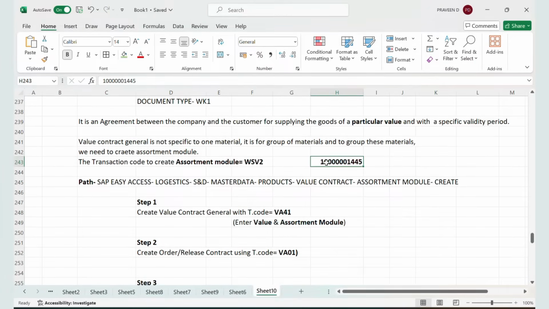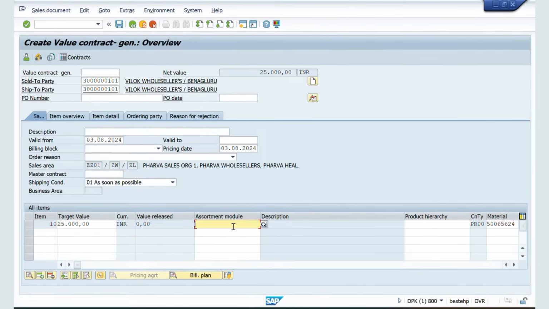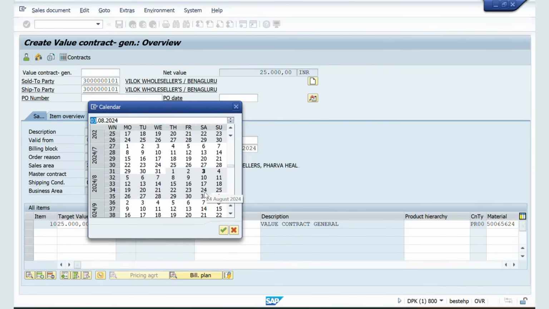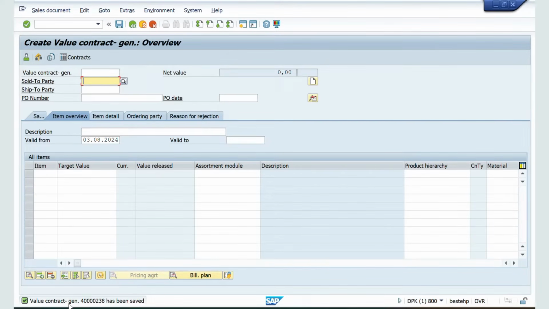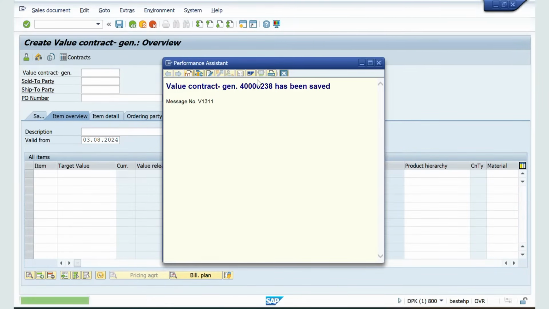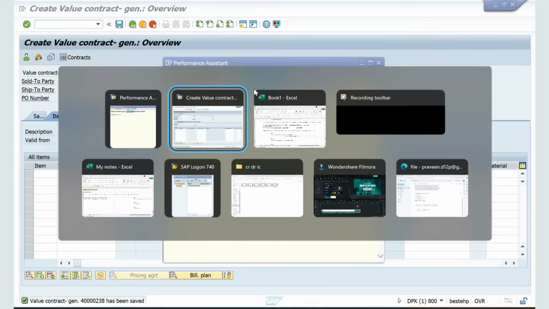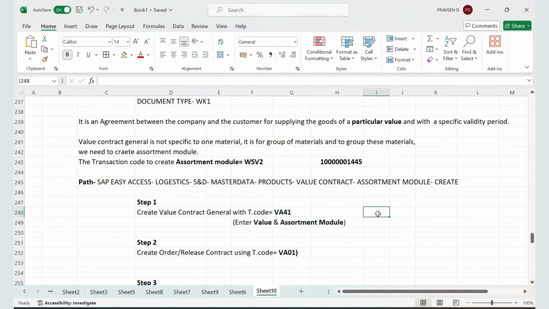I'll copy this assortment module and I will give it here. Now you have to give valid from and valid to. So this value contract general is valid from today to, I will give this month end, till the 1st of August. I will click enter. Now I'll go to edit, incompletion log. System is saying document is complete. Now I will save this. So inside this value contract general, I have given assortment module. Now I'll copy this contract and I will paste it here. Now this step is completed.